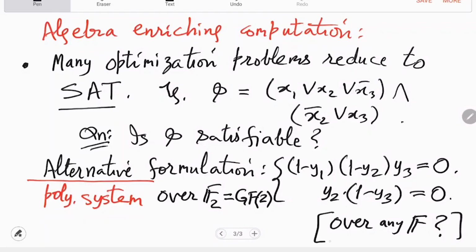So what you have learnt, bottom line, is that SAT is a canonically hard problem in computer science, and it is really a special case of polynomial systems over fields. So even checking whether a polynomial system over some field has a root, just the existence of a root, is something at least as hard as solving SAT.